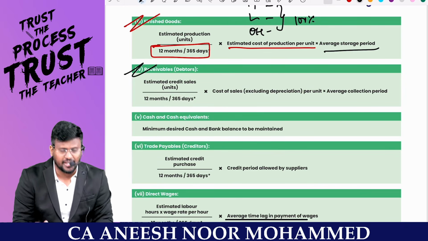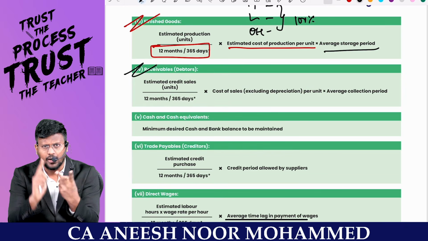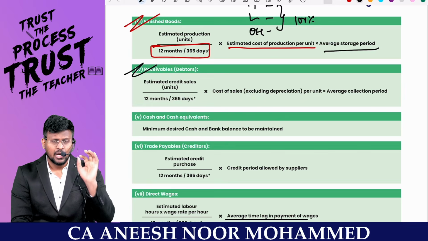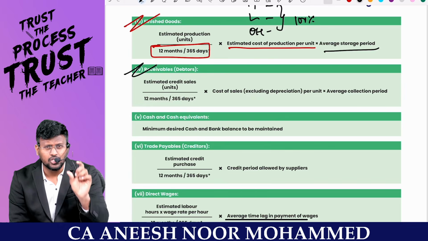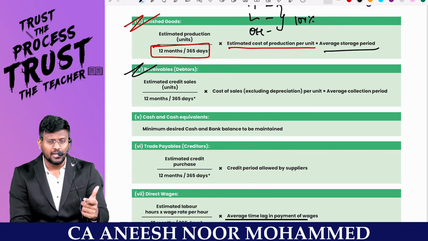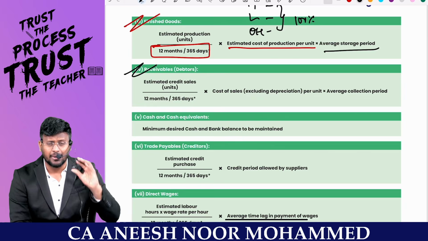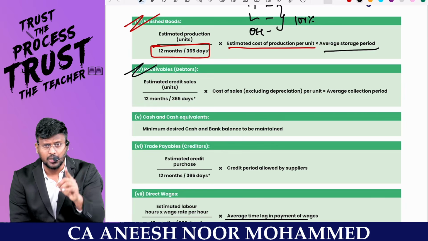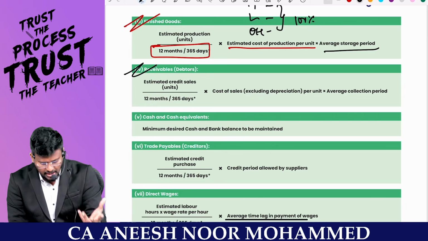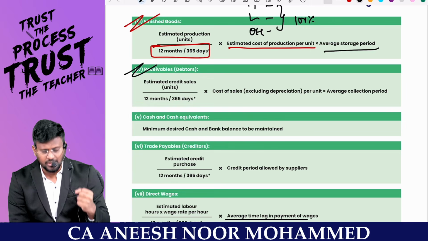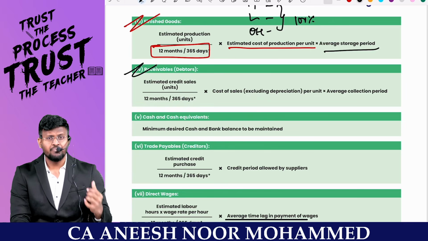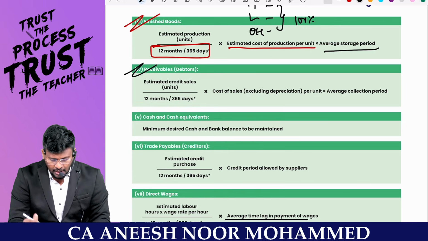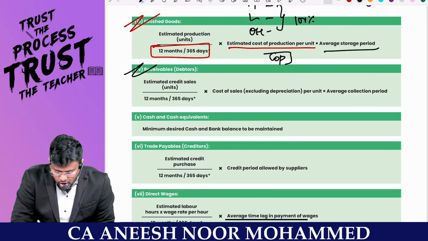Coming to the debtors, next element. So we have estimated the raw material, WIP and also the finished goods. When you are estimating the raw material, the relevant cost is only purchase cost. When you are estimating the WIP, the relevant cost is material, labor, overhead, but 100% completion would not have happened. We have to think of process costing. That's it. When you are estimating the finished goods, you have to think of the cost sheet. Generally, the finished goods will be valued at the cost of production. Are you all really with me?